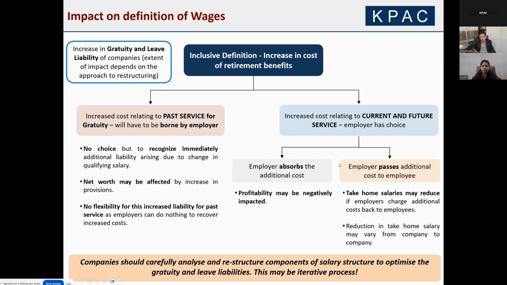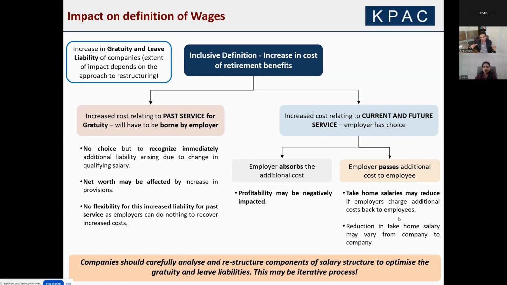And of course, if the employer chooses not to absorb these costs or cannot absorb these costs, and chooses to pass these additional costs to employees, then the take-home salaries may reduce, and this may be viewed negatively by the employee. So overall, in our view, the companies should be very careful in how they analyze and restructure their salary components,